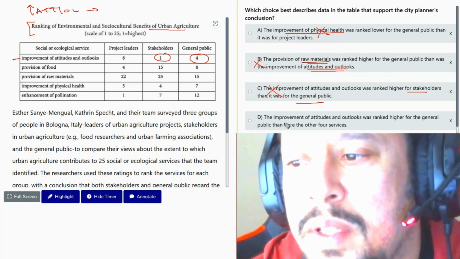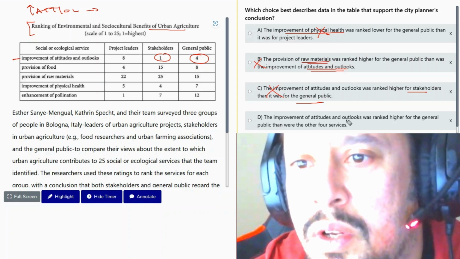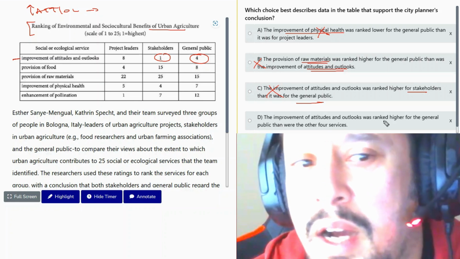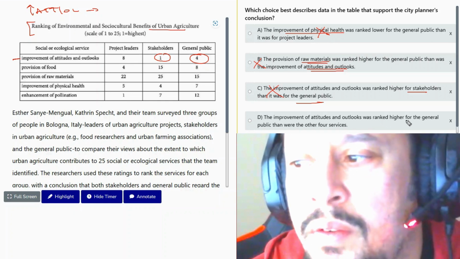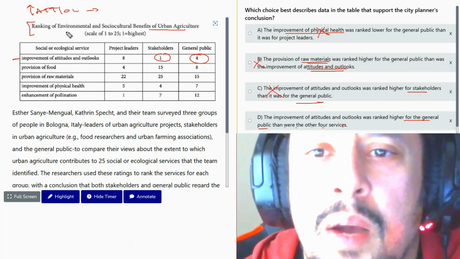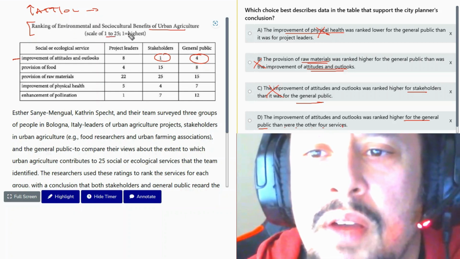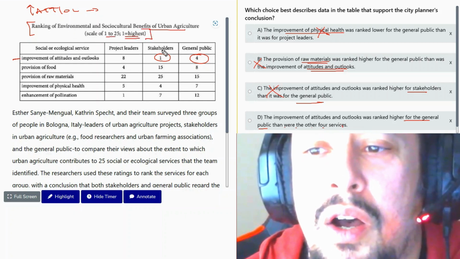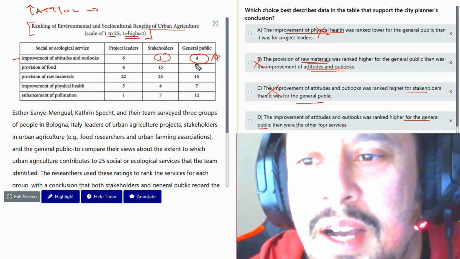So the improvement of attitudes and outlooks was ranked higher for the general public than were the other four services. Rank environmental scale 1 to 5. One is the highest. Oh, it is ranked the highest than the other four.